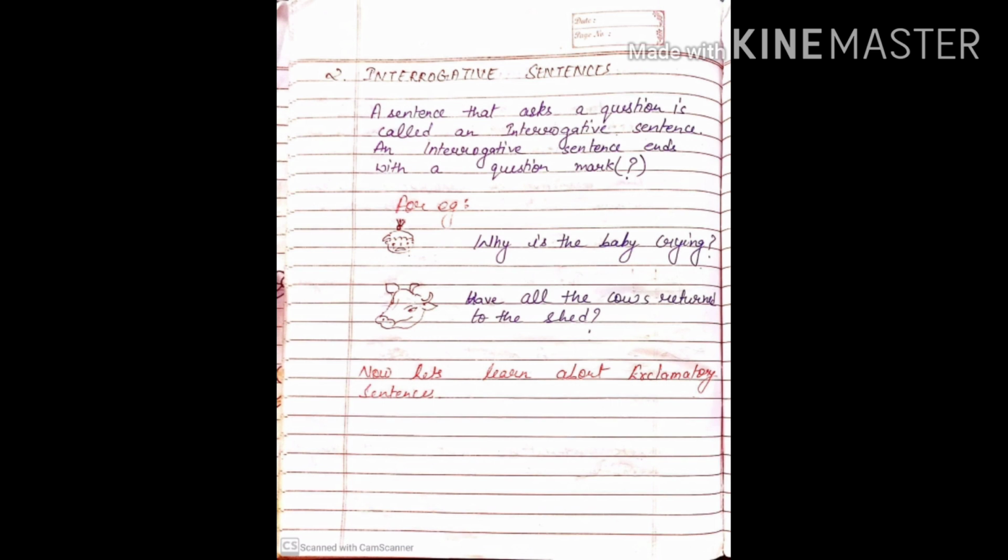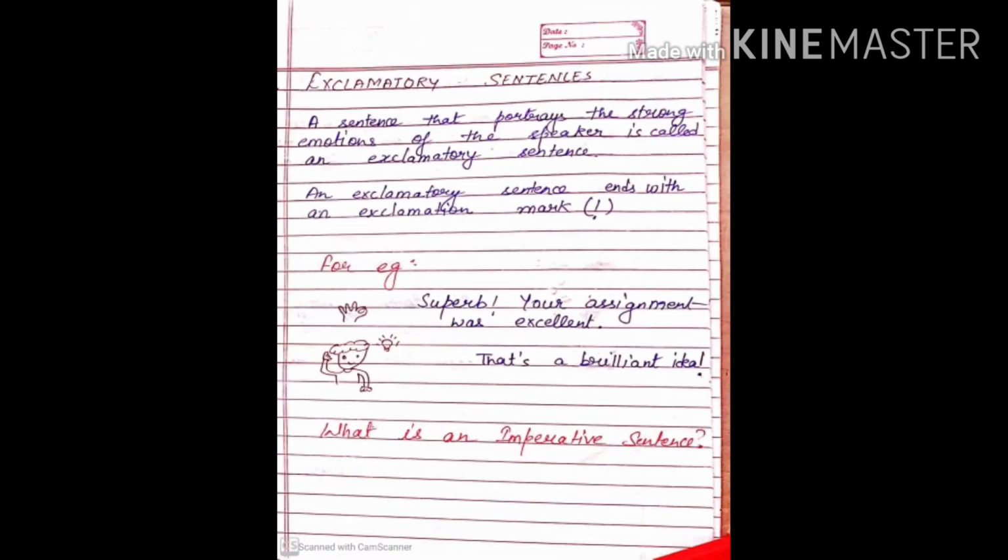So let's understand more about interrogative sentences. A sentence that asks a question is called an interrogative sentence. An interrogative sentence ends with a question mark. For example, what is the baby? Why is the baby crying? So we are asking for the reason why the baby is crying. Question mark. Have all the cows returned to the shed? Question mark.